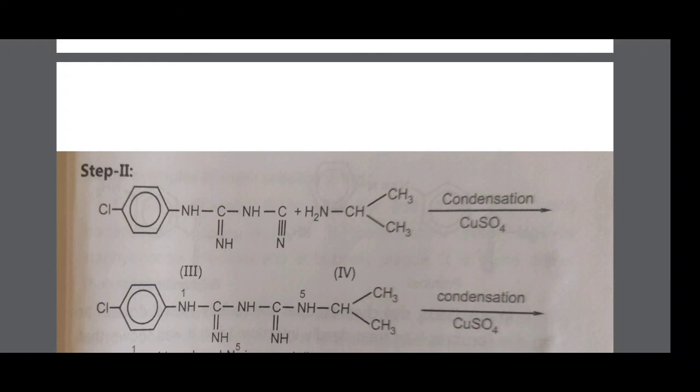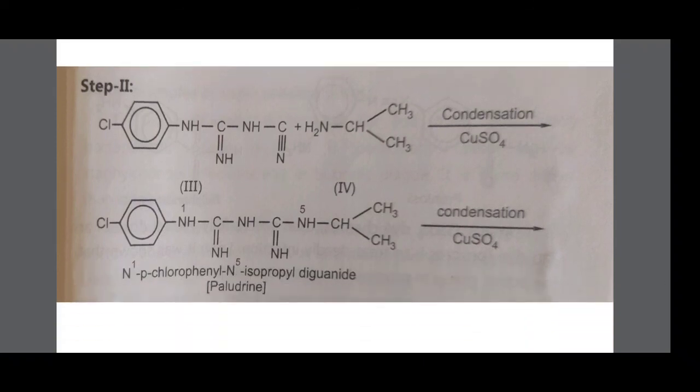Then compound three and isopropylamine, in presence of copper sulfate, condense to form Paludrin or Proguanil. Here H from the NH2 group is transferred to the N, converted into an NH group, and carbon is attached to the NH. Therefore, chlorine remains as it is.